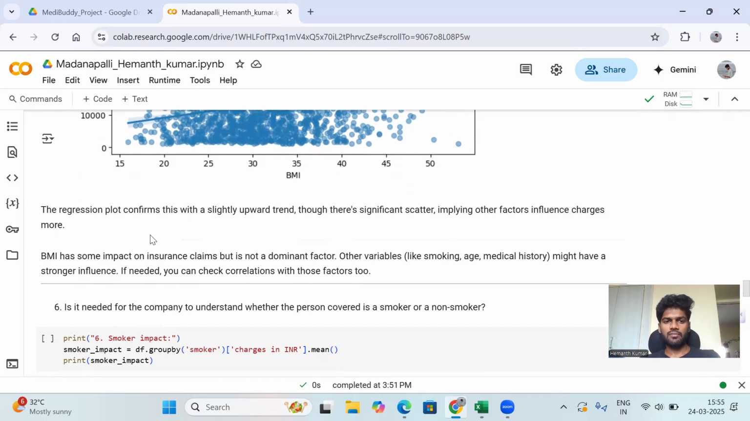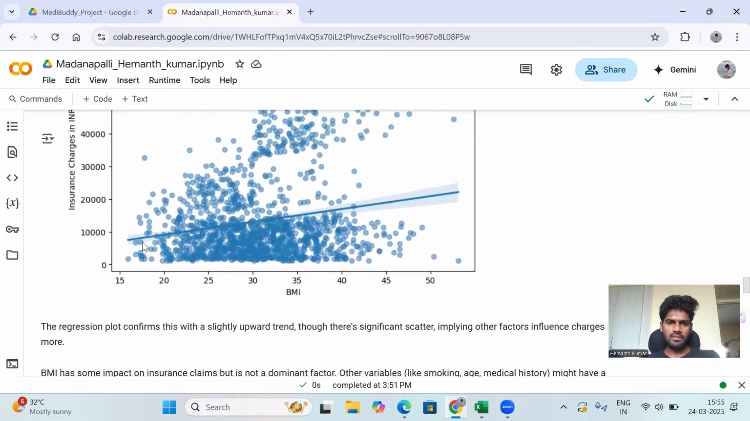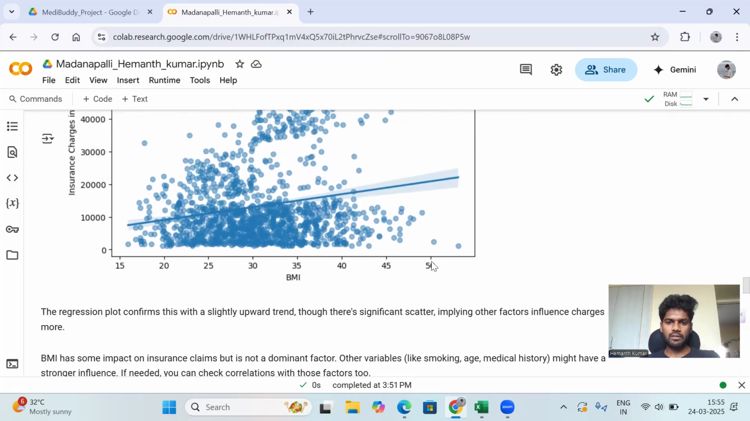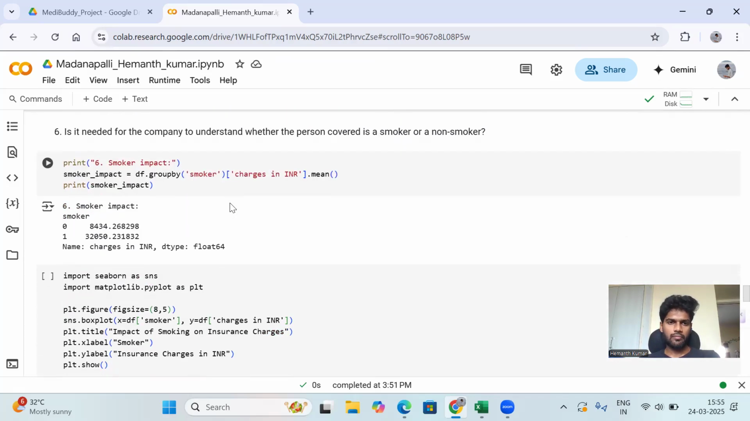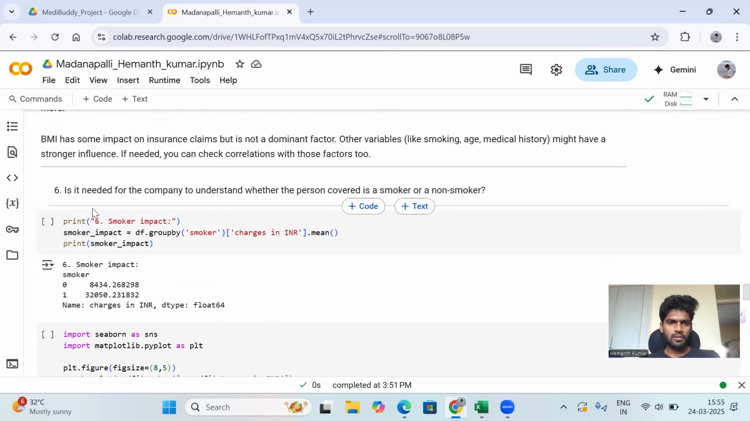The regression plot confirms this with a slightly upward trend. If you observe the graph, it is slightly upward. There is a significant scatter, implying that other factors influence charges as well. Then we go to the next question.